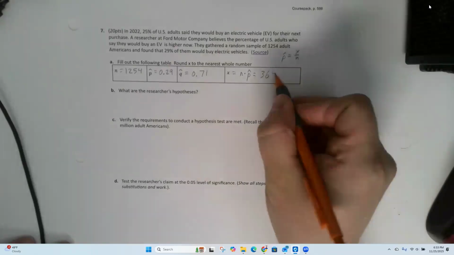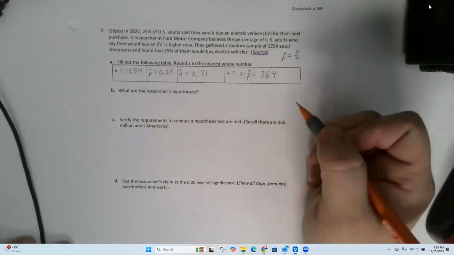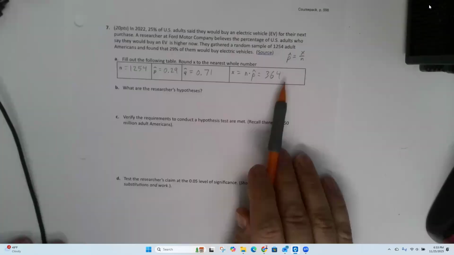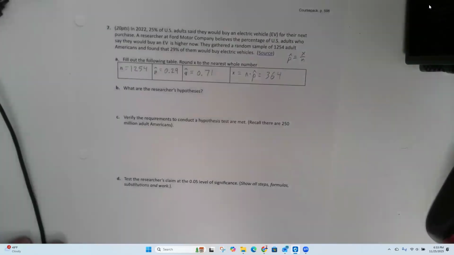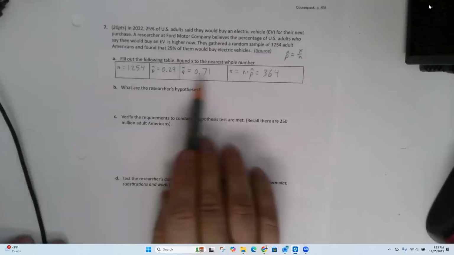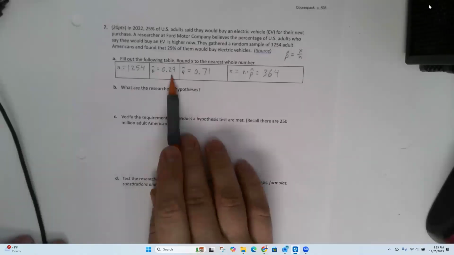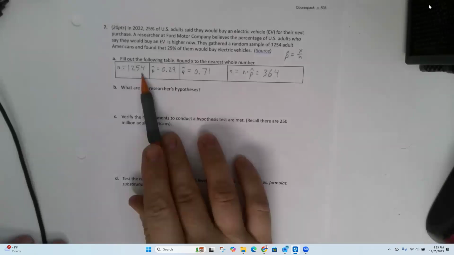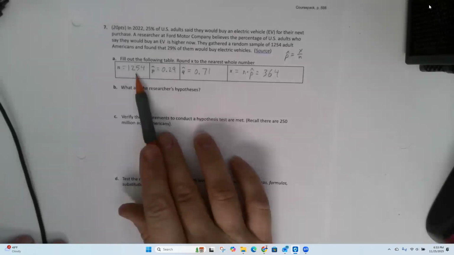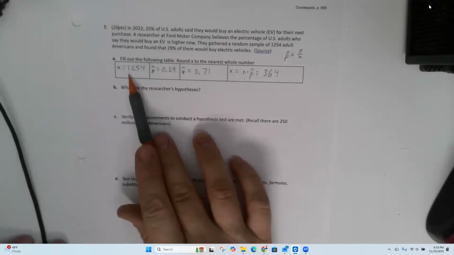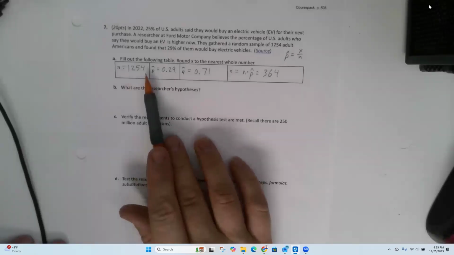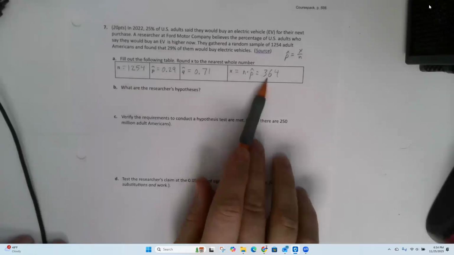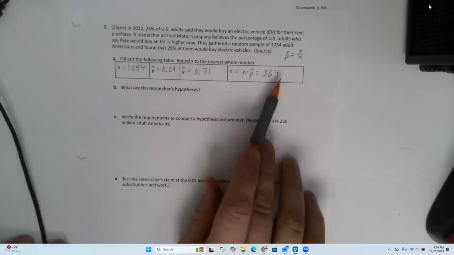So we're always going to round that to the nearest whole number, up or down, just round it normally, okay? So P hat could be a decimal. N and X can never be decimals, because you can't sample 1,000.6 people, and you can't have 363.6 people agree with the statement.